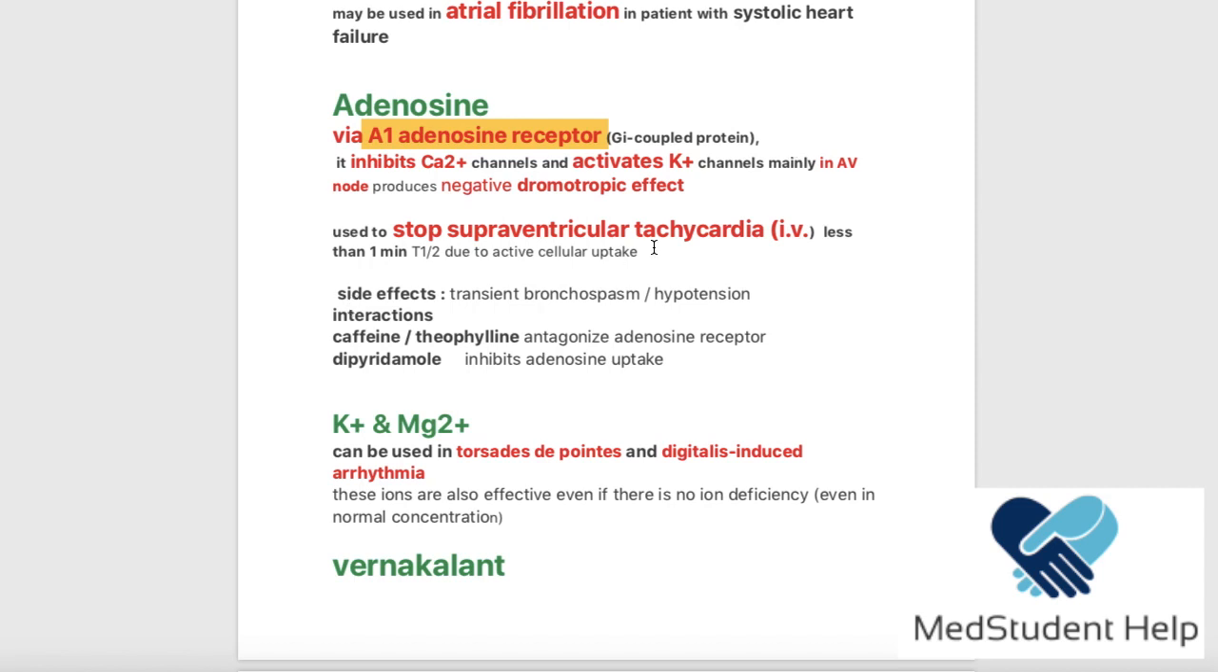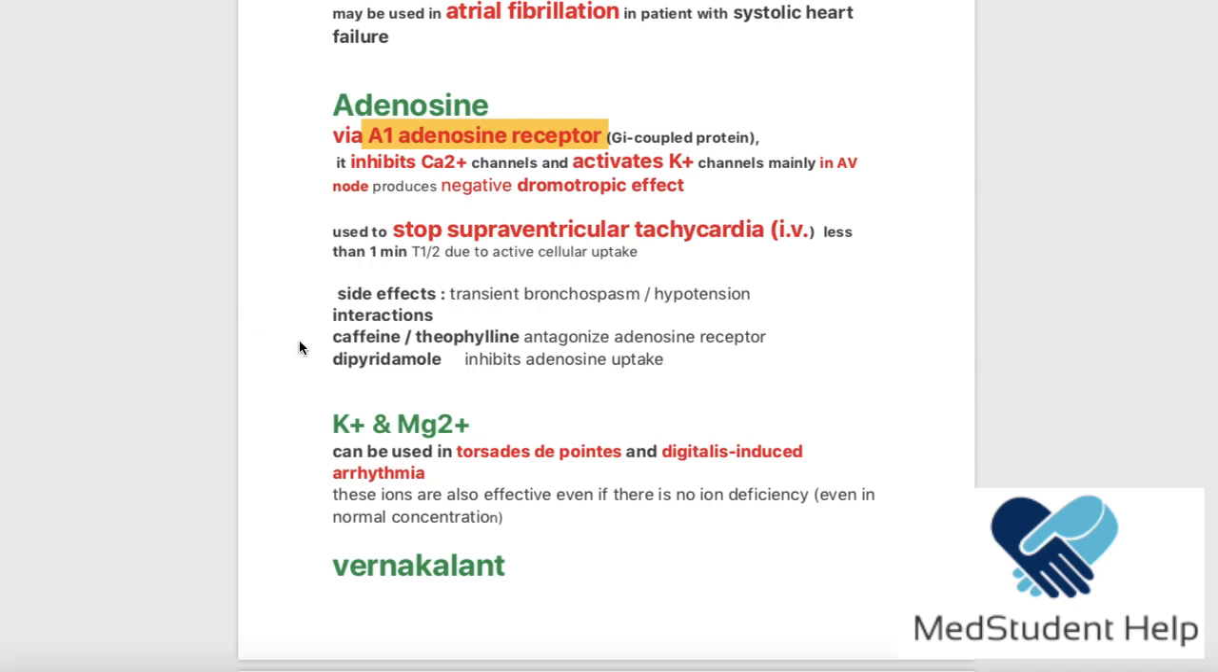That's why we use it for supraventricular tachycardia, and it is used IV, functions within a minute. It is very, very fast. But the side effects of the adenosine, we can't use it sometimes because it can lead to transient bronchospasm. You remember the adenosine receptor is also present in the smooth muscles of the bronchi, so it can lead to bronchospasm, which means that it is contraindicated if the patient had asthma, of course.